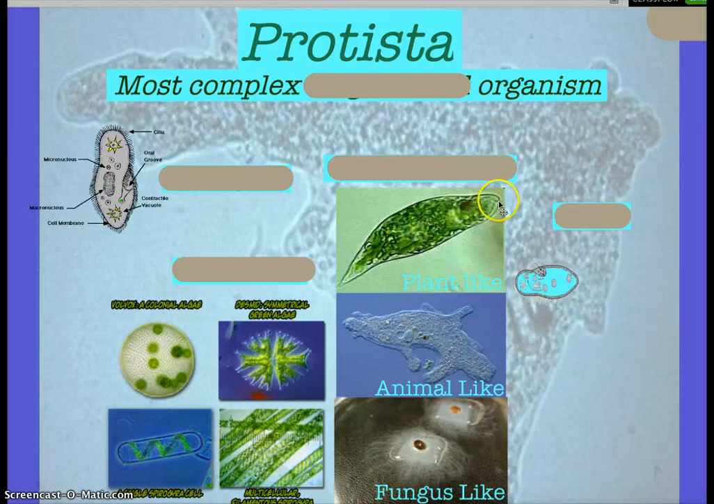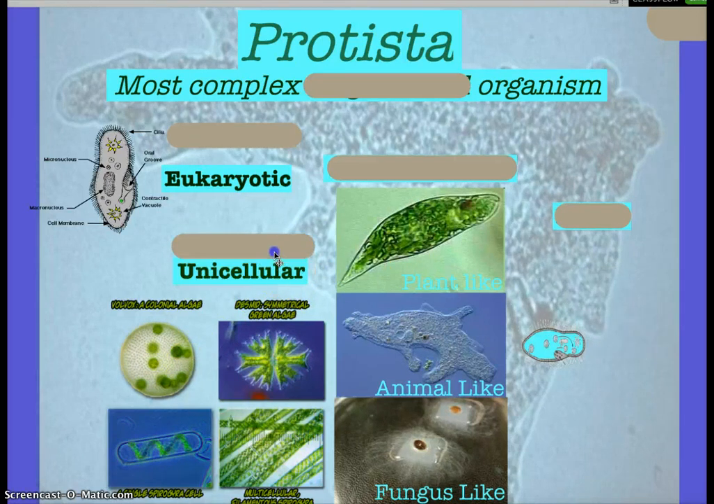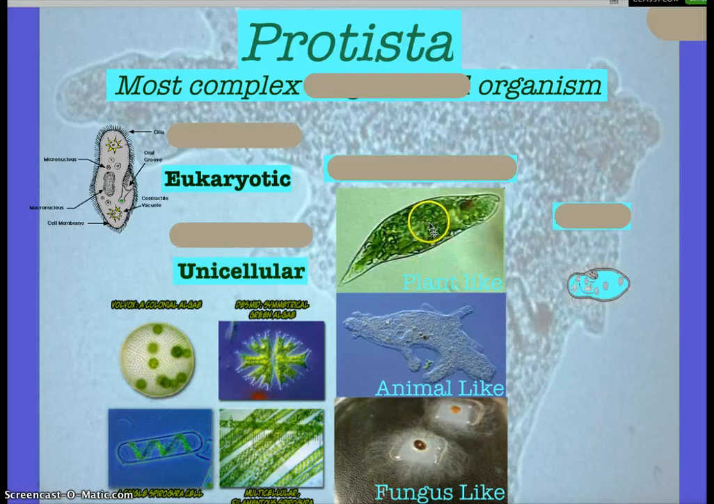Nuclear condition. They have a nucleus. So what do we call them? Eukaryotes. Okay? They are mostly, what's their cell condition? Look at this picture. Uni. They're mostly uni. So this is a protist right here. This is a protist right here. These are protists inside here.